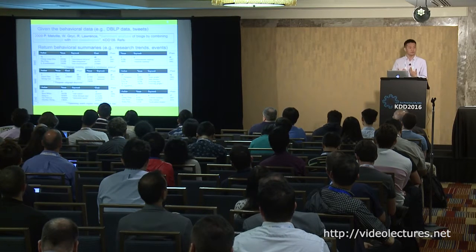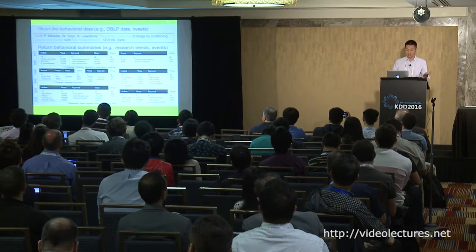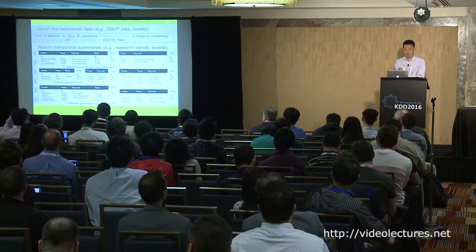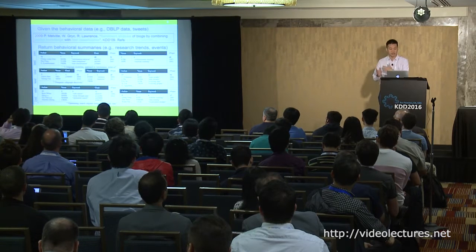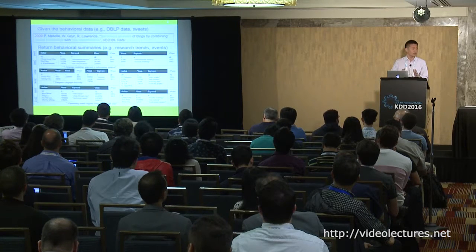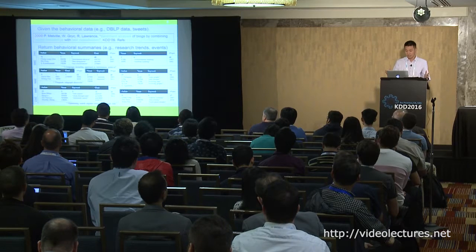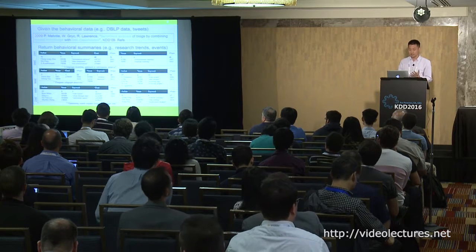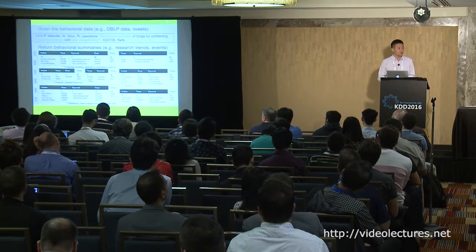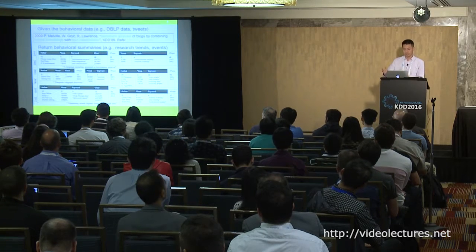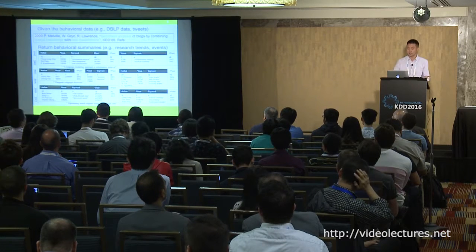So the problem is like this. Given the behavior data, for example, the DBLP data, we have a paper, right? It has the time, the year, the co-authors, the keywords in the title, the conference. So we want to return some behavior summaries, which show the research trends of the research community. For example, from 1997 to 2012, this is a snapshot of the output of our method. So we can see the first trend is the IR trend, which means there are 76 leading authors, researchers from 2003 to 2007, these 5 years. They published papers about information retrieval in 7 conferences, including SIGIR, VLDB.